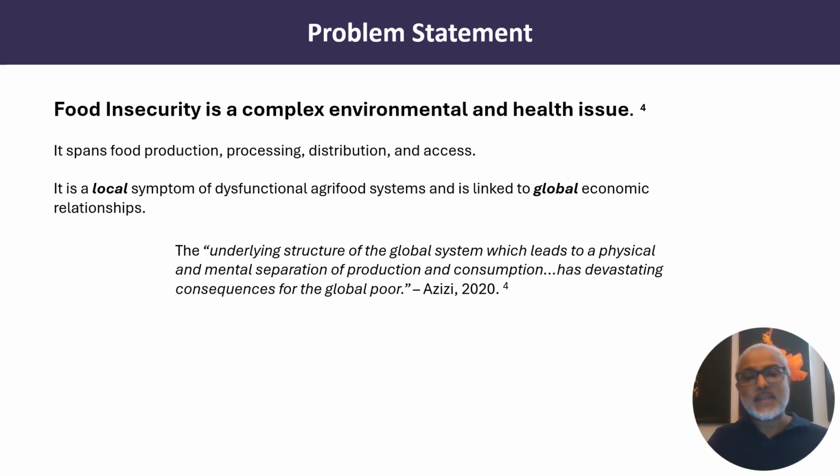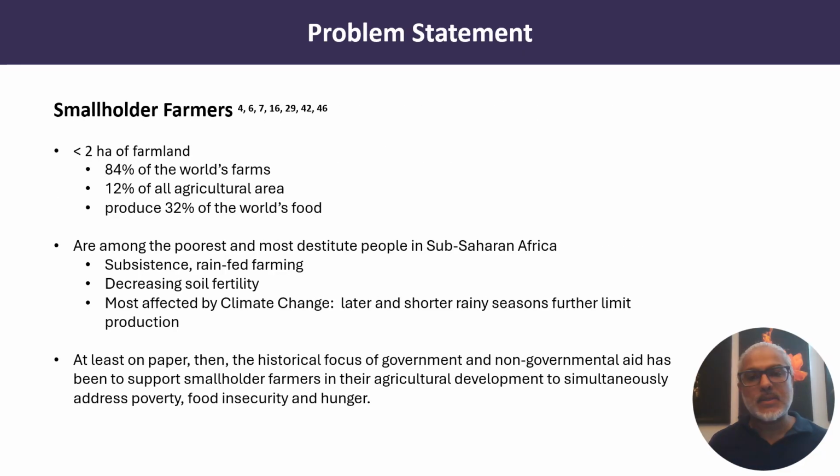A good quote: the underlying structure of the global system which leads to a physical and mental separation of production and consumption has devastating consequences for the global poor. Well, who are the global poor? By definition, smallholder farmers are farmers who work on less than 2 hectares of land. They actually make up 84% of the world's farms, but only 12% of the agricultural area. And yet, on that 12%, they produce a third of the world's food.